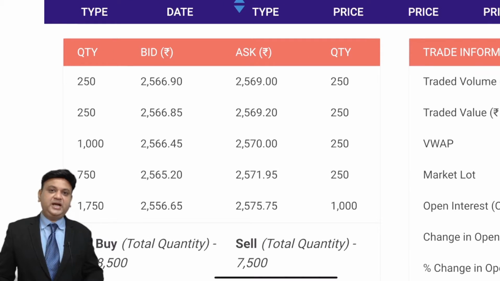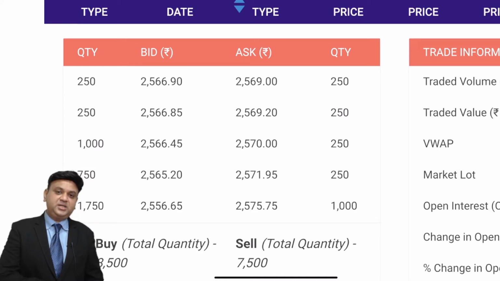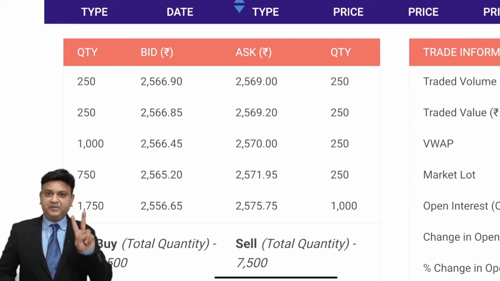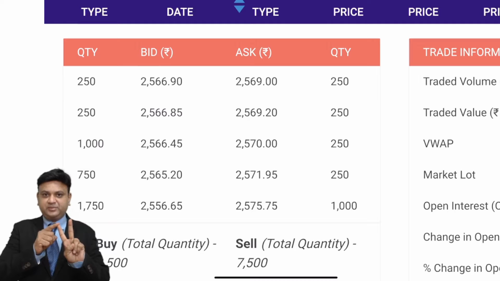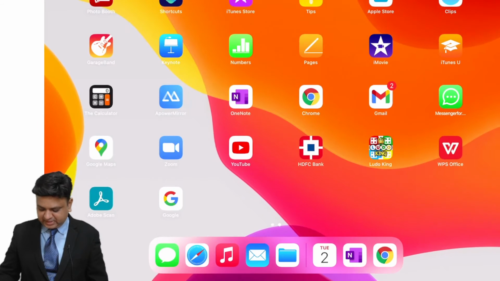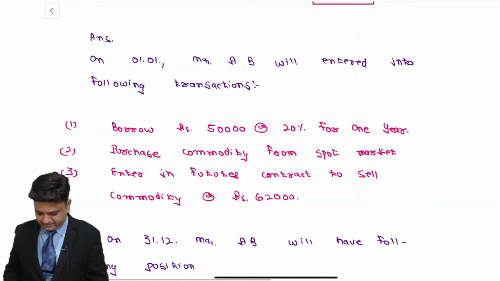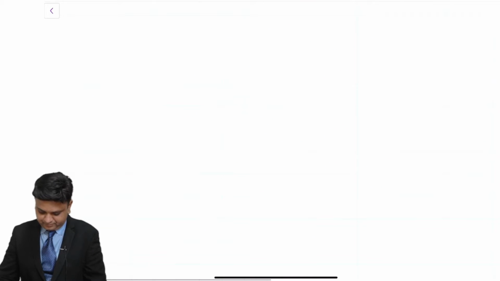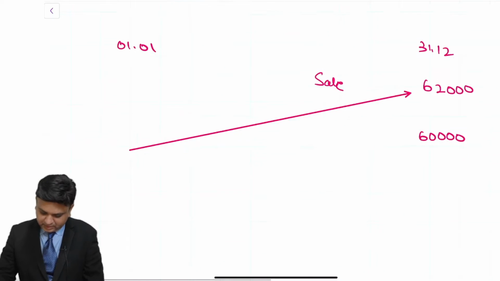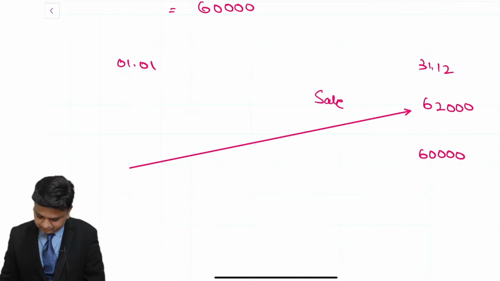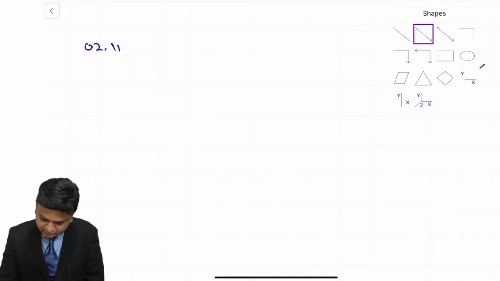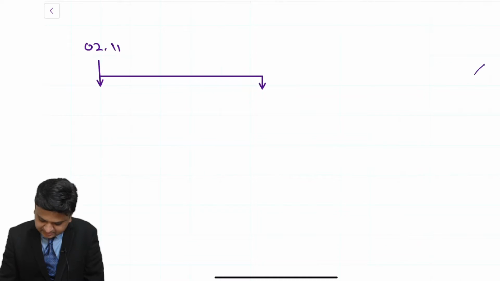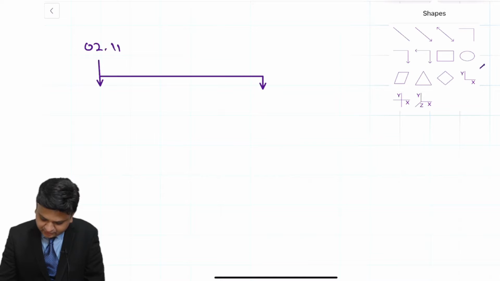Now understand that, suppose today I am entering into the transaction, listen carefully. We have seen two things: one is the spot market and another is the futures market. So on 2nd of November, we have seen that futures contracts are available for November, for December and for January.